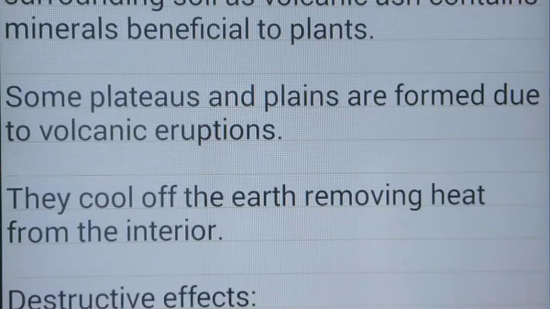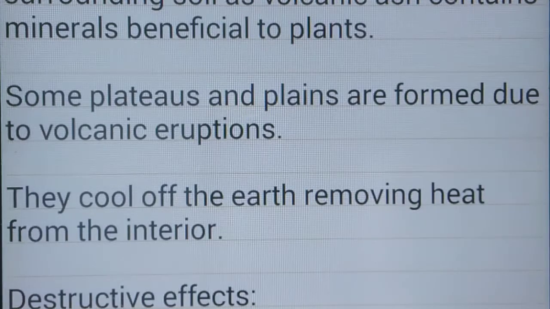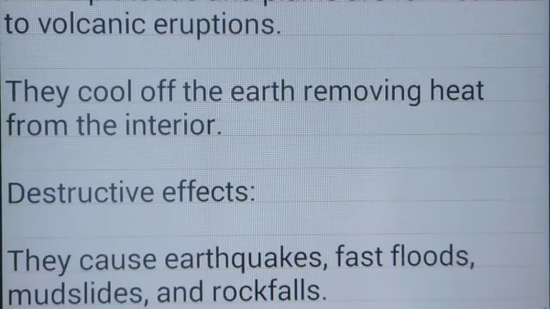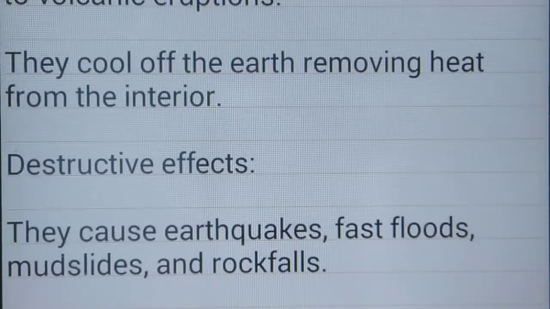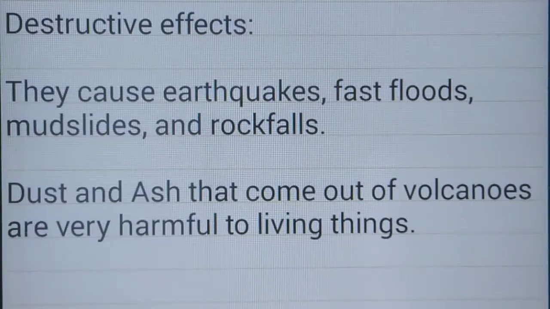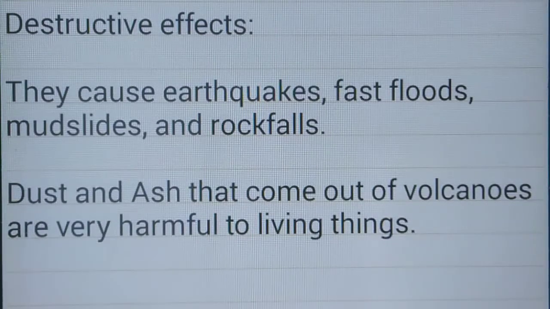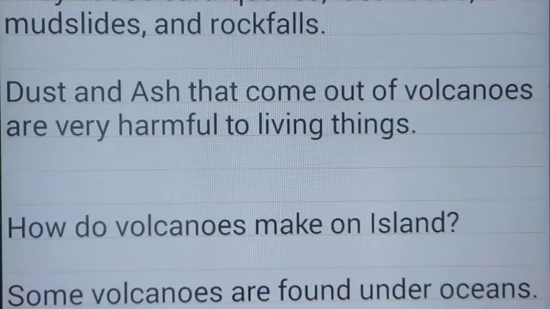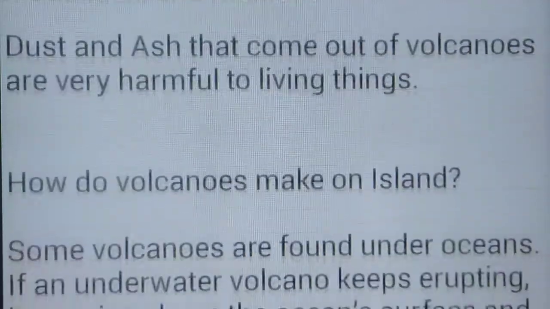Some plateaus and plains are formed due to volcanic eruptions. They cool off the earth, removing heat from the interior. Destructive effects: they cause earthquakes, fast floods, mudslides, and rock falls. Dust and ash that come out of volcanoes are very harmful to living things.